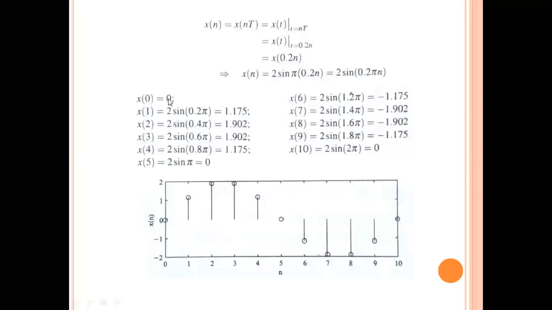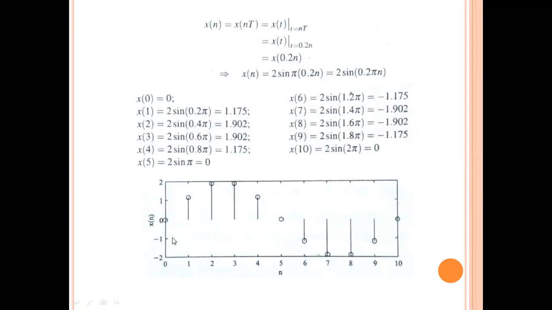For example, if you substitute n is equal to 0 here, what you will get? X of 0 is equal to 2 sine 0.2 into pi into 0. So everything is 0. Sine 0 is equal to 0. So x of 0 is equal to 0. What happens if we substitute n is equal to 1 here? X of 1 is equal to 2 into sine 0.2 multiplied by pi multiplied by 1. So 1 multiplied by 180 degrees means obviously you will get 180 degrees. So 180 degrees multiplied by 0.2. So what you will get, that you can substitute here. So 2 into sine 0.2 pi value is given by 1.175.